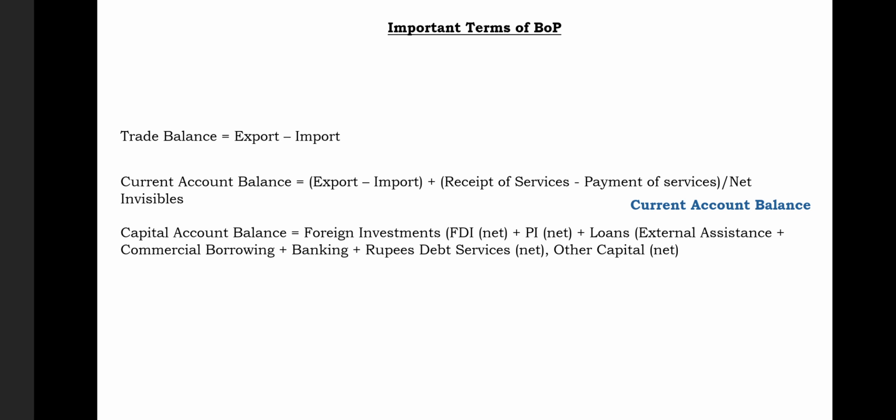Plus we also have loans as well, and loans can be of many types: external assistance plus commercial borrowings plus banking capital, we generally write it as banking, plus rupee debt services, and it will be in net form, meaning inflow of rupee debt services minus outflow of rupee debt services. And we can also have some other capitals related to the capital account. So we will also record the same item in net form.